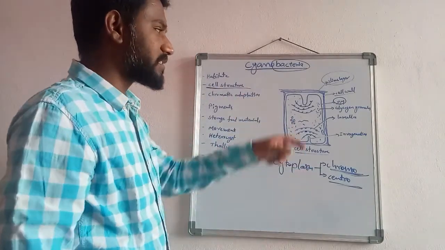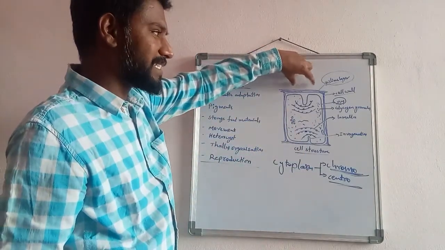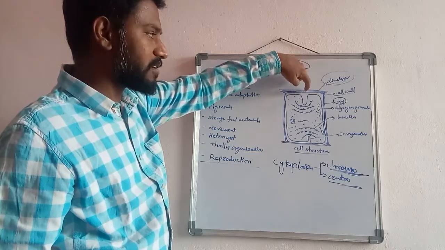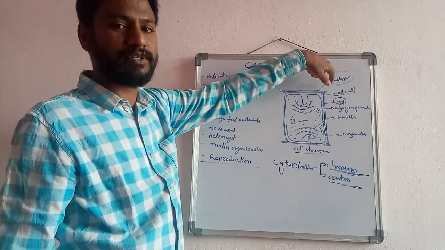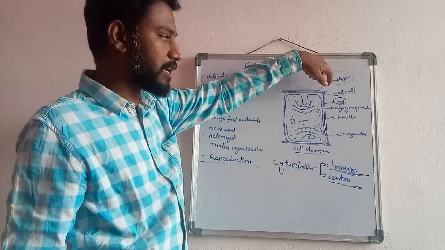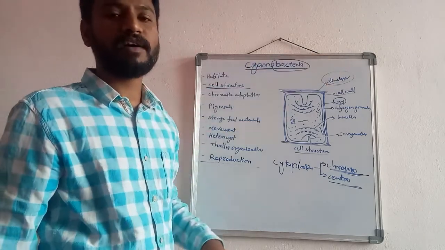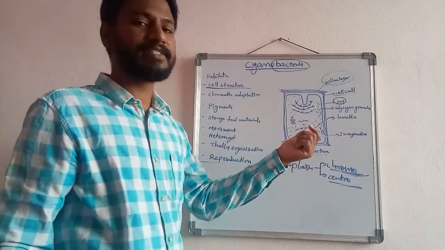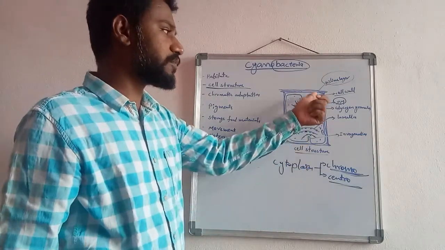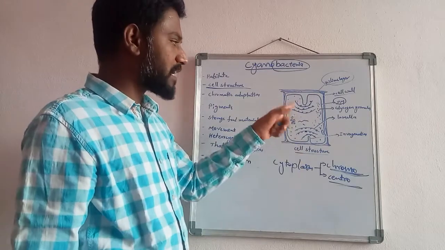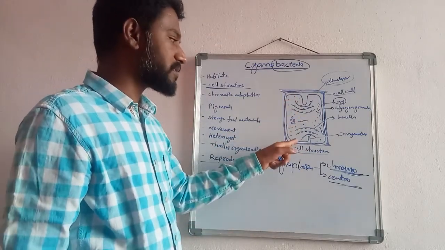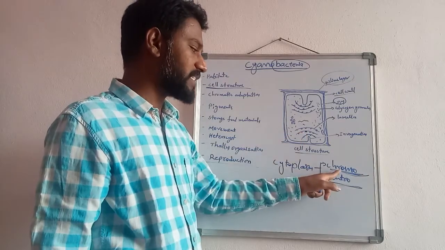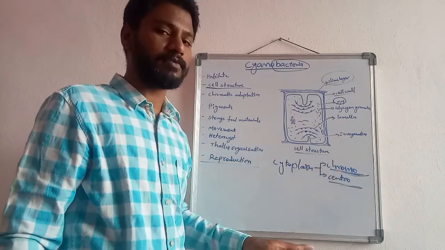The cells are embedded within the mucilaginous sheath layer, followed by the cell wall, which is differentiated into two regions, outer and inner. The outer cell wall is made up of microfibrils, and the inner cell wall is made up of muramic acid and mucopeptides. Then follows the plasma membrane, which shows invaginations towards the cytoplasm, and the cytoplasm is differentiated into two regions, chromoplasm and centroplasm.